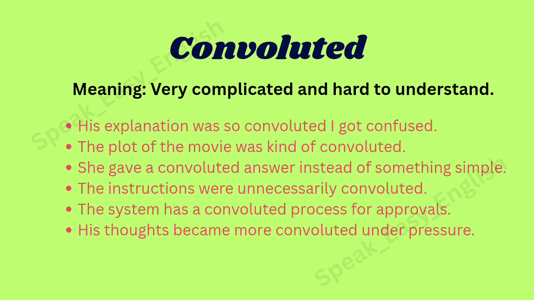Or if anyone is talking with you and giving you instructions, but you are not able to get them, in that place you can say the instructions were unnecessarily convoluted. It means he gave you the instructions in a very complicated or not understandable way.